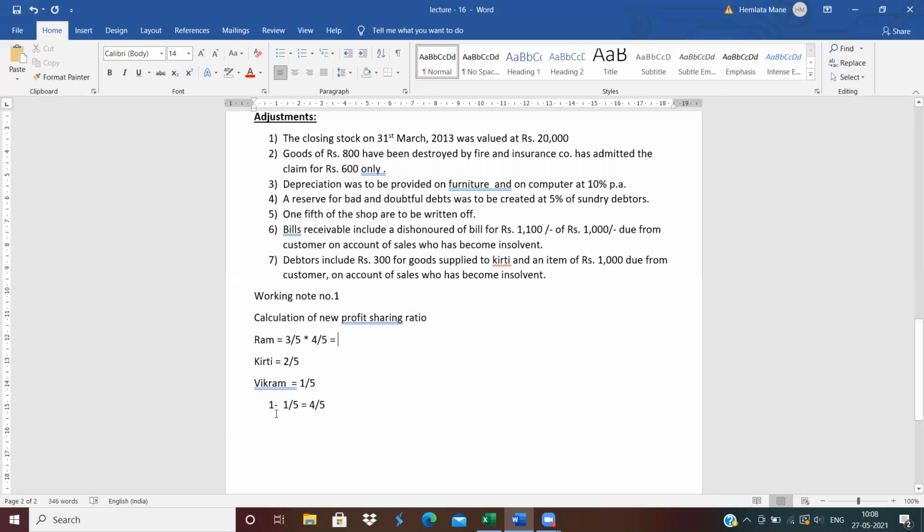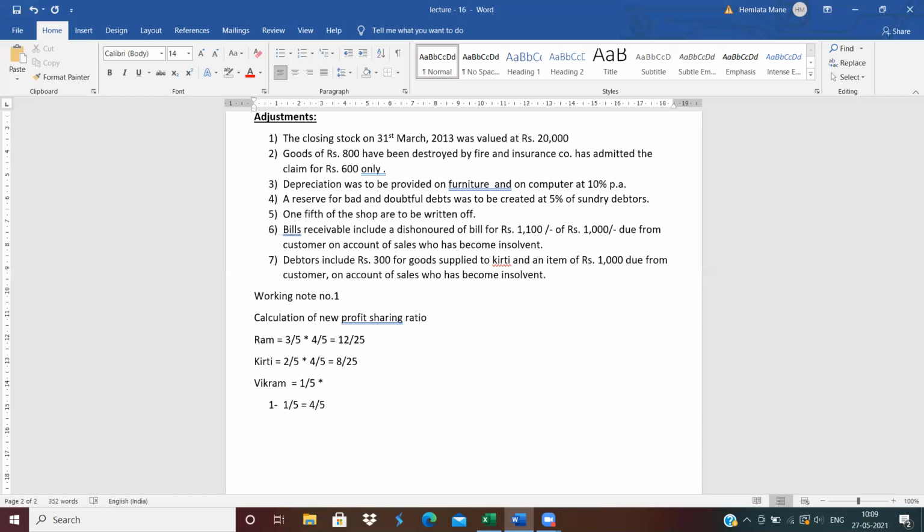How do we calculate? 1 minus 1/5 means 4/5. So multiply 4/5 to both of these, Ram and Kirti. 3 into 4 is 12, so 12 upon 25. Next, 2 into 4, 8 upon 25.